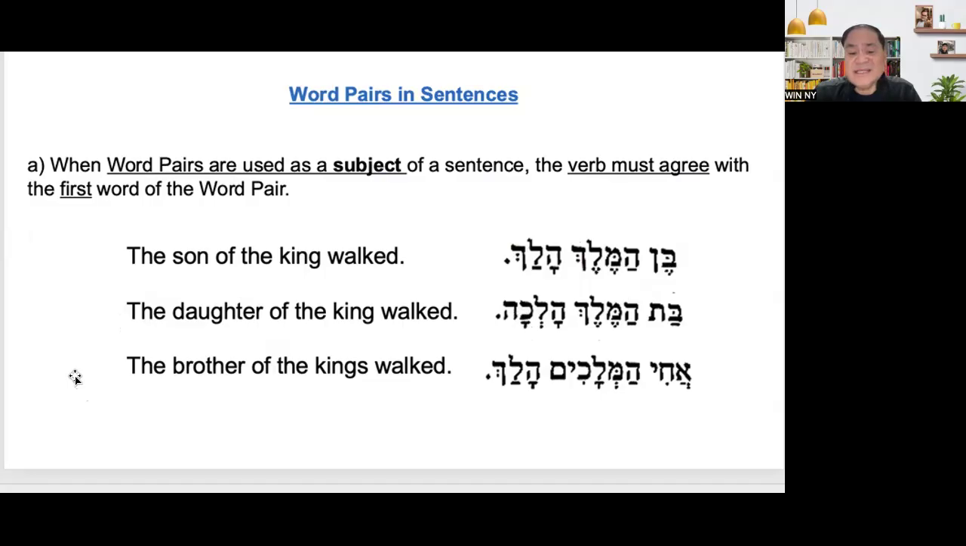All right. The next is the brother of the king walked. So this time is it plural? Is the subject plural or singular? It's still singular because the first word of the word pair is singular. So if it is singular, it is singular. So look at the sentence. Aki hamilakim. Not ak, because this is a word pair. The son of the king. Aki hamilakim halak. That's the same thing because this is brother.